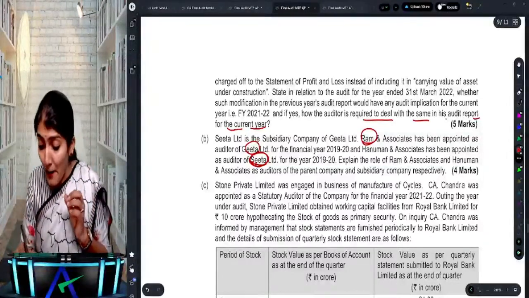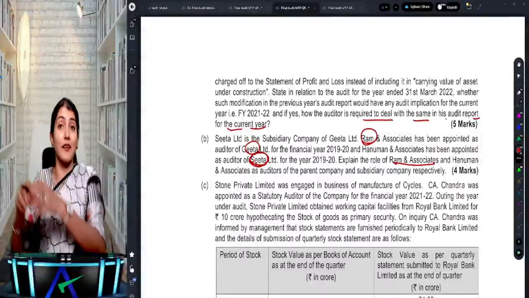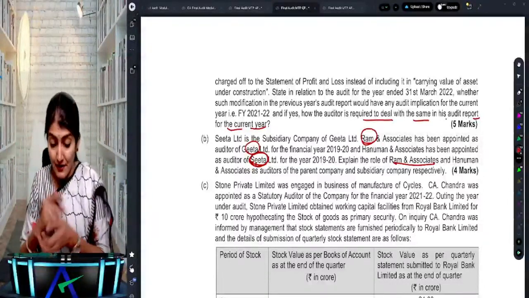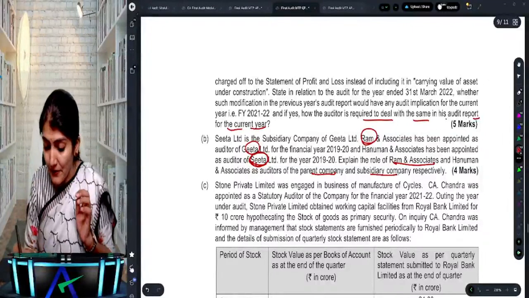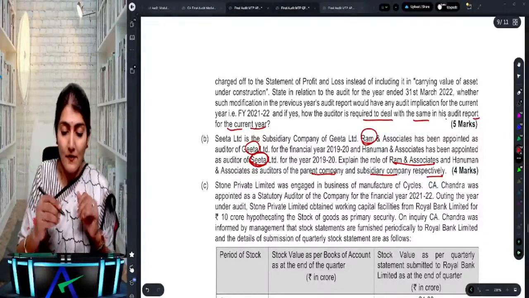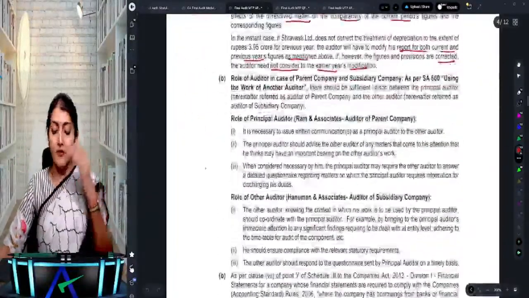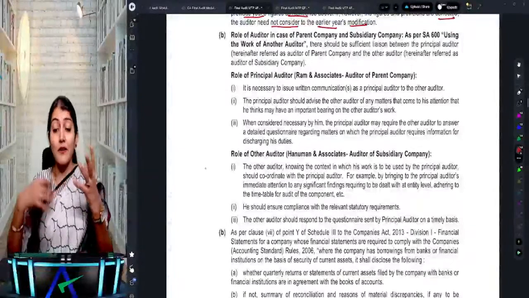Explain the role of Ram and Associates, that is the parent company auditor, and Hanuman and Associates, that is the subsidiary company auditor, as auditors of the parent company and the subsidiary company respectively. Right? So what are the roles and responsibilities of the principal auditor and the roles and responsibilities of the other auditor?